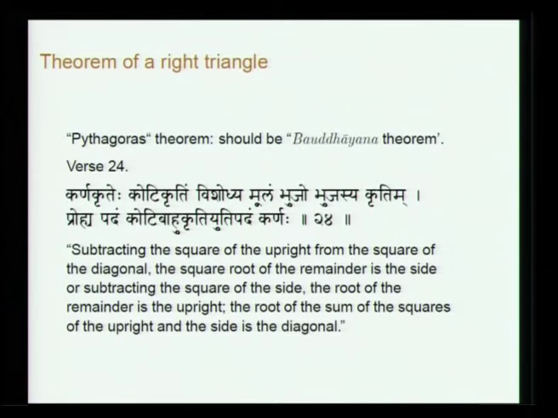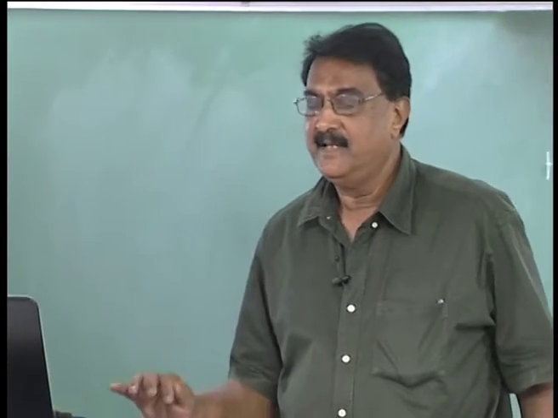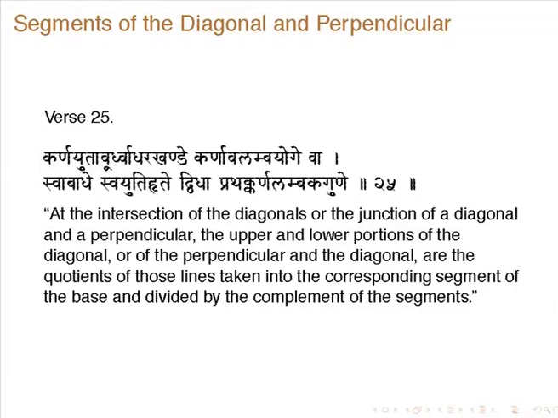Subtracting the square of the upright from the square of the diagonal, the square root of the remainder is the side, or subtracting the square of the side, the root of the remainder is the upright, and the root of the sum of the squares of the upright and the side is the diagonal. So, you are expressing it in this way: the side is found from upright and diagonal, or the diagonal is found from upright and side, and so on, but the essential result is diagonal square is upright square plus side square.